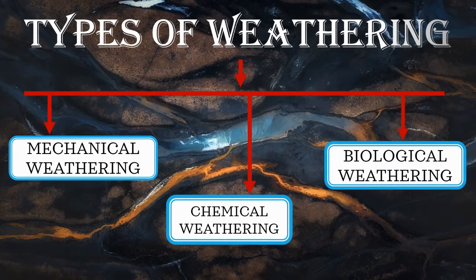In an arid climate, meaning dry or a region with little or no rainfall, mechanical weathering is dominant, while in a humid climate, chemical weathering is more effective. Humid means a region containing water vapor, whereas biological weathering occurs due to living organisms. So, let's study each type of weathering in detail.